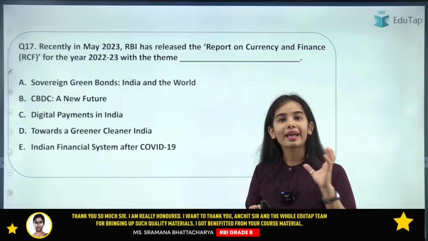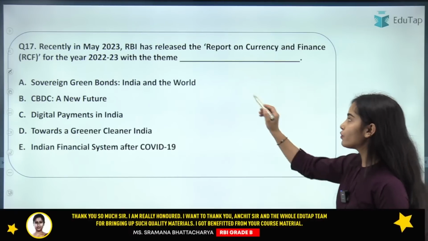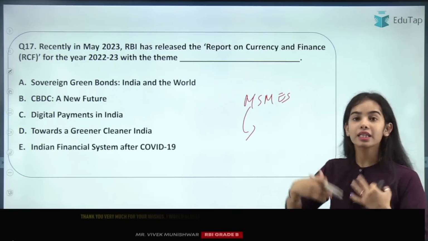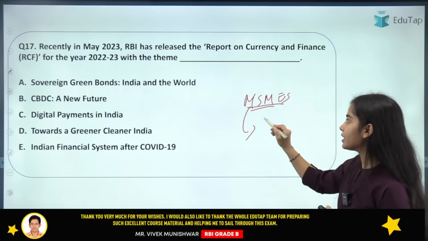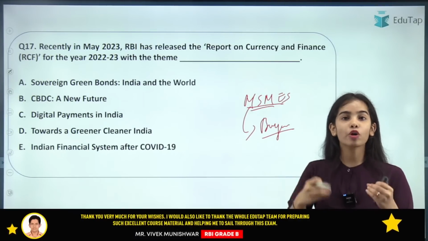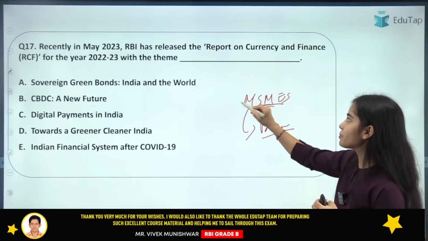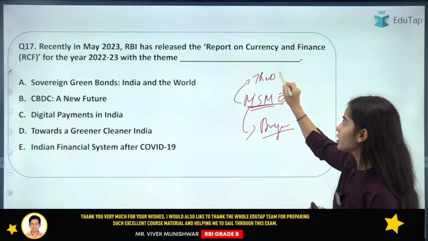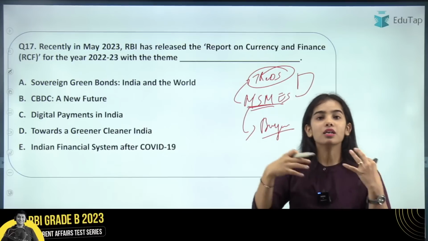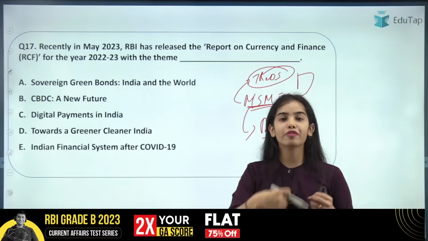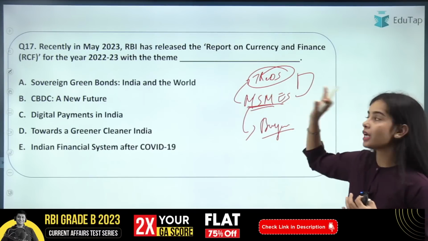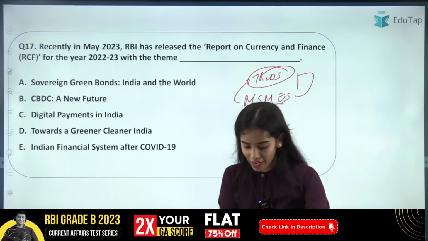So TReDS is the trade receivables discounting system, through which MSMEs that are selling their materials to buyers, where the buyers are not paying currently, can go to the trades platform, show the invoice, the bill, and get the money at a discounted rate from the banks, from the financiers. Okay, so this is the crux of the trades platform. You can see the session and have clarity about this.